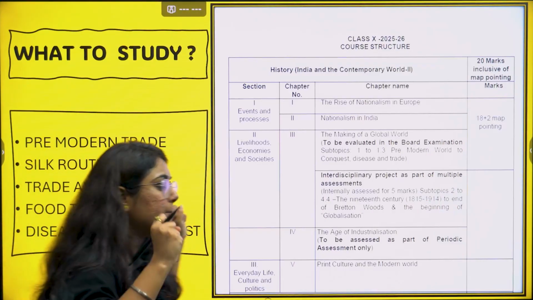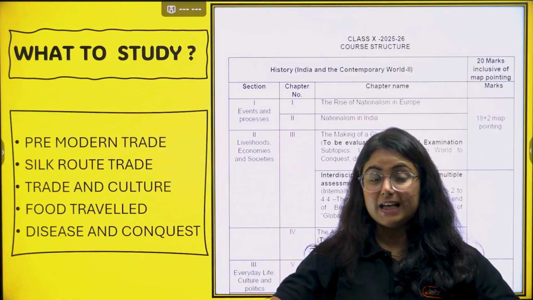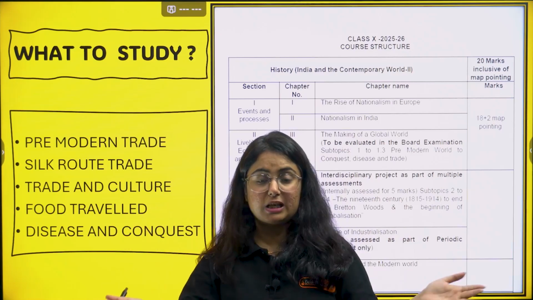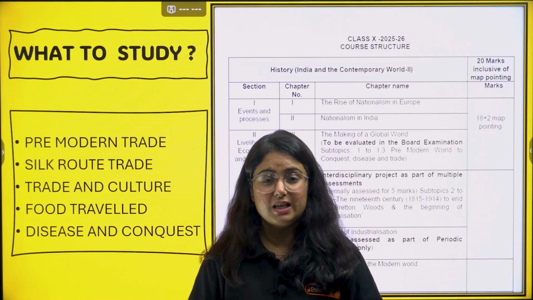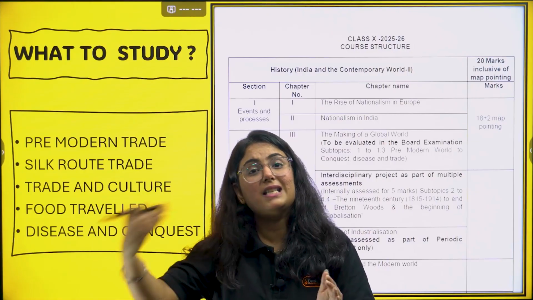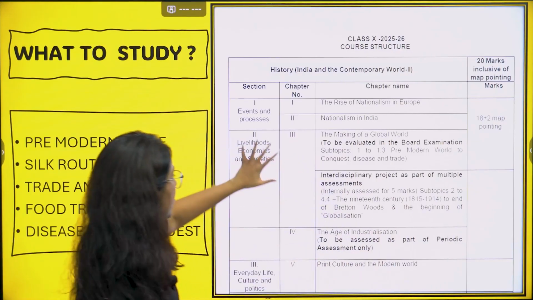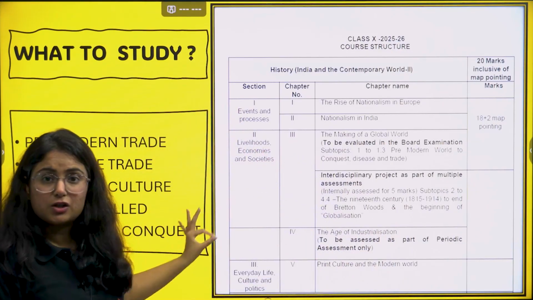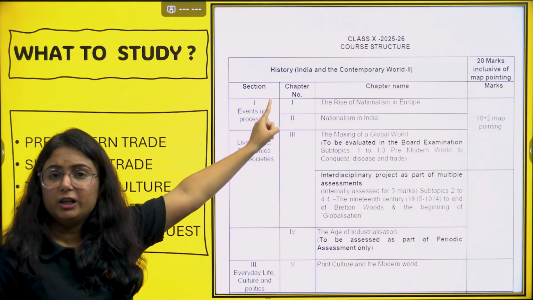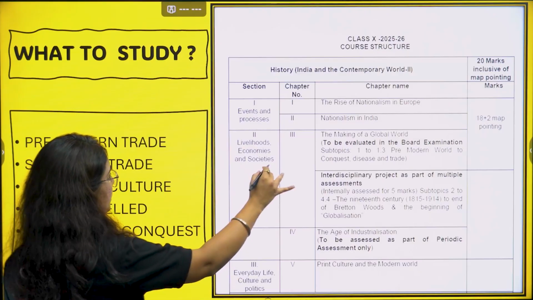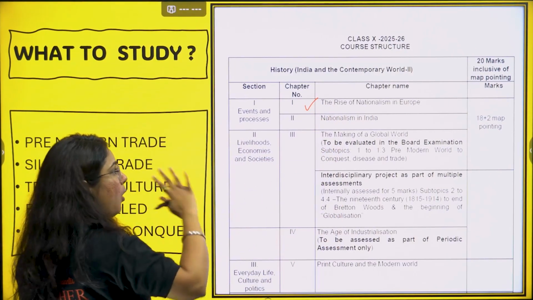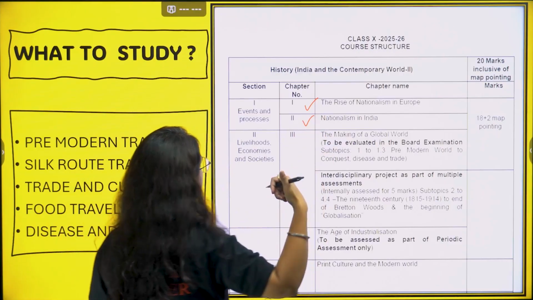Moving to the chapter, let us see what we need to study and what we need not to study, because listen, history is a vast subject and all the chapters here are very vast. It is high time we should not study the things that are unnecessary for exams, right? So I have taken this picture from the course structure given by CBSE for the 2025 to 2026 academic year. See, first chapter, that is Rise of Nationalism in Europe, it will come whole. The second one, that is Nationalism in India also.